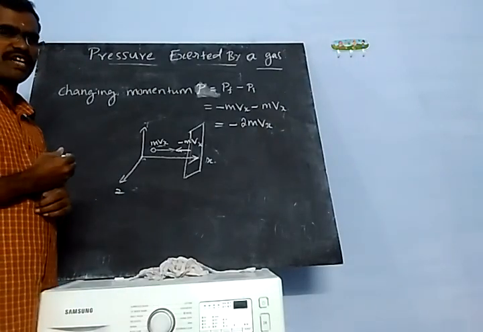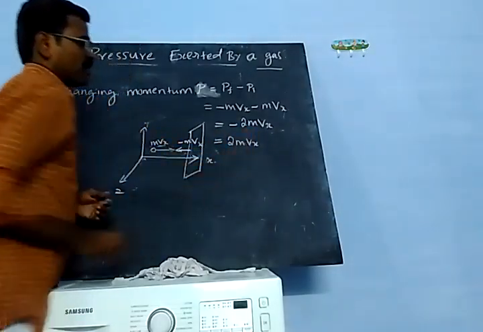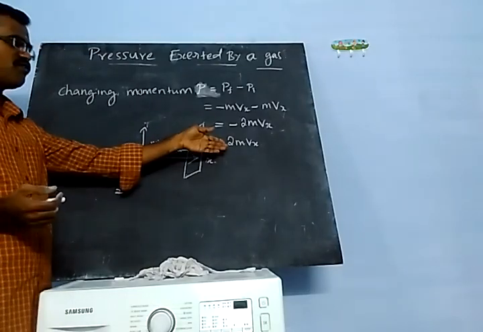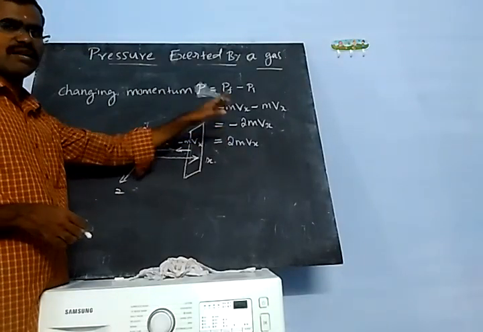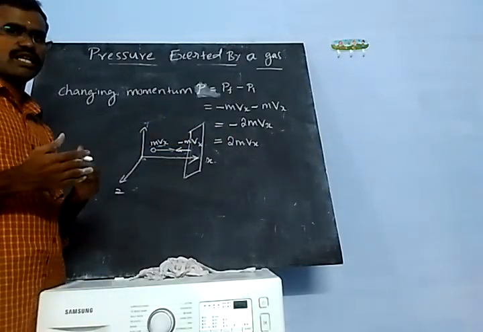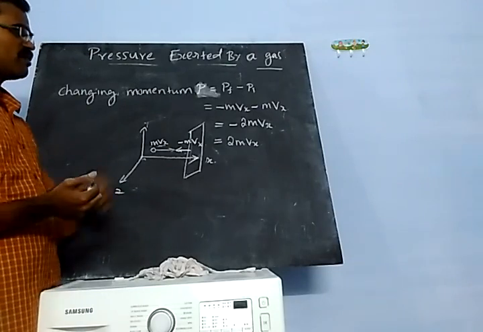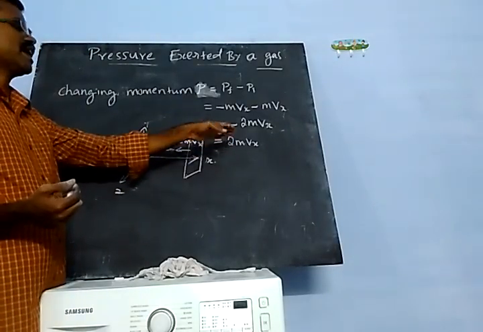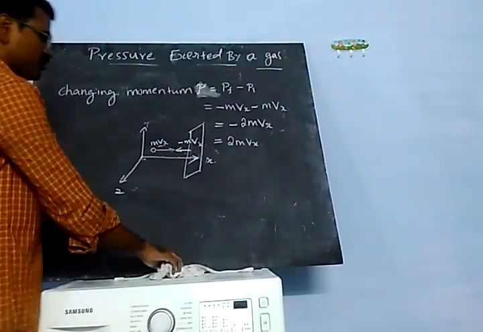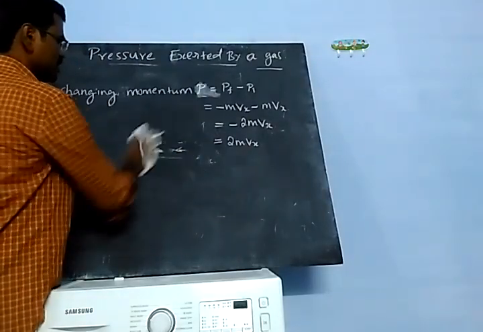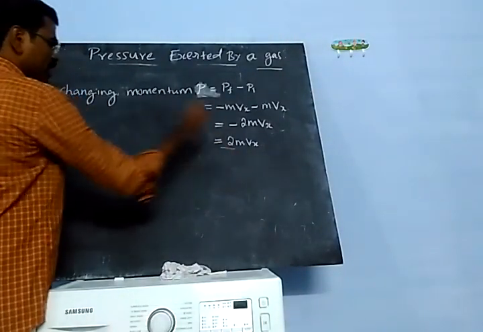From consideration of linear momentum, we can modify this equation. We can take 2mvx, because minus 2mvx and plus 2mvx, the total momentum before collision is equal to the total momentum after collision. They are both equal, so I can take 2mvx and just omit the minus sign. So this is the change in momentum, for only one molecule.